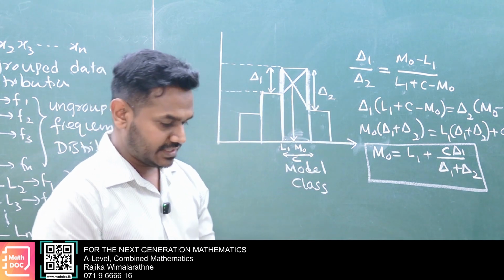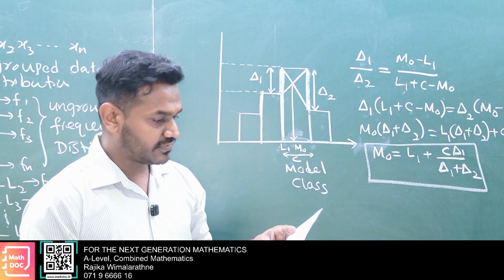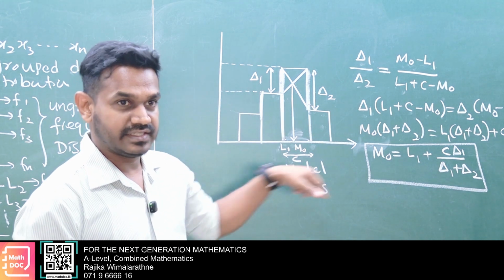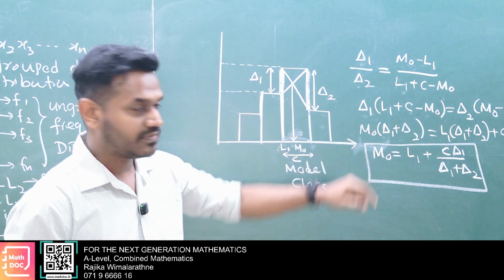Okay, do that calculation there. You have space now. Page number 7, mode for group frequency distribution. You did this, say. You do this way. Get that proof?